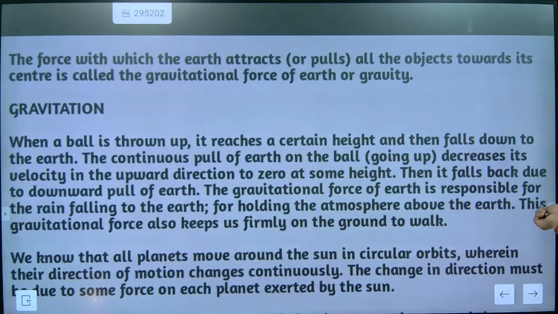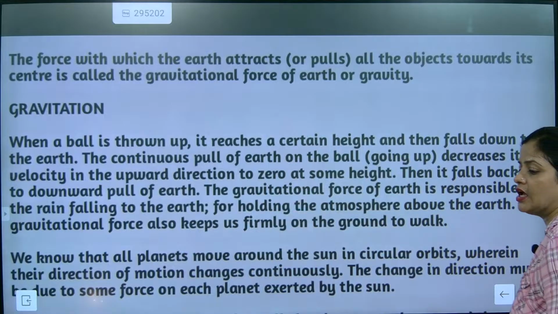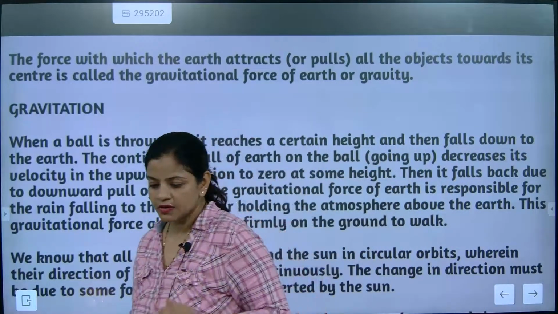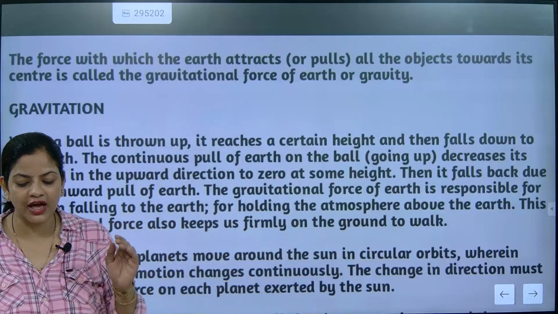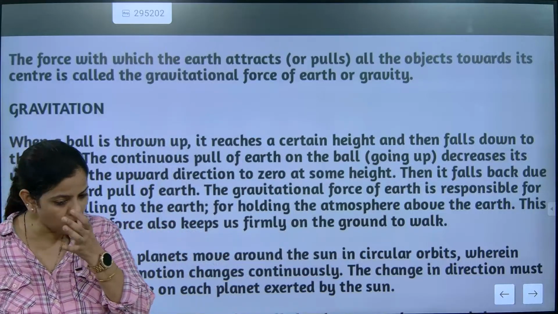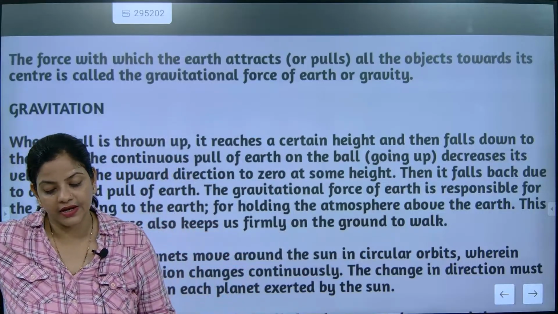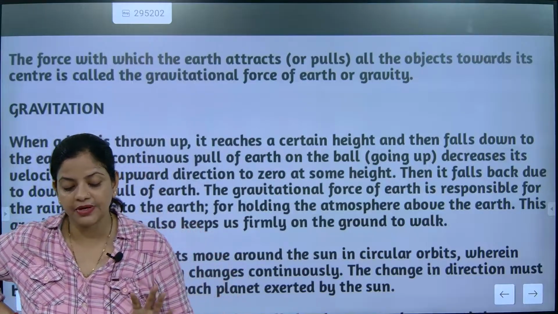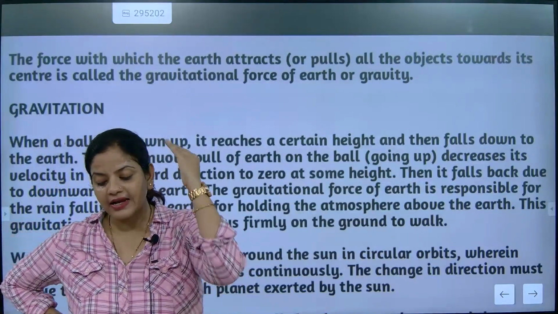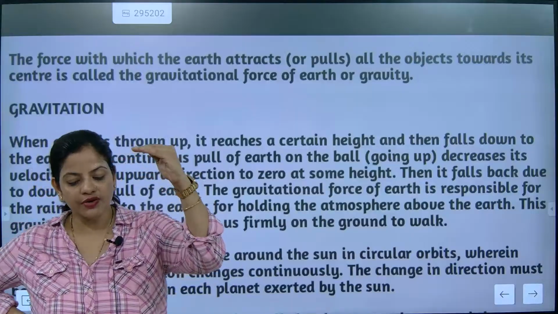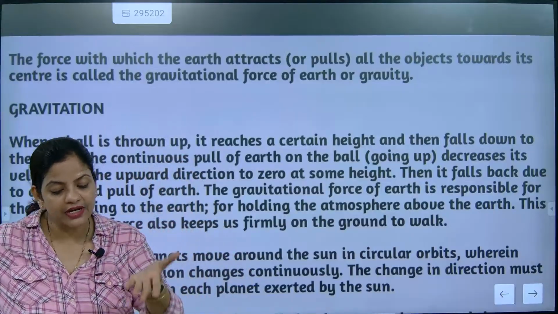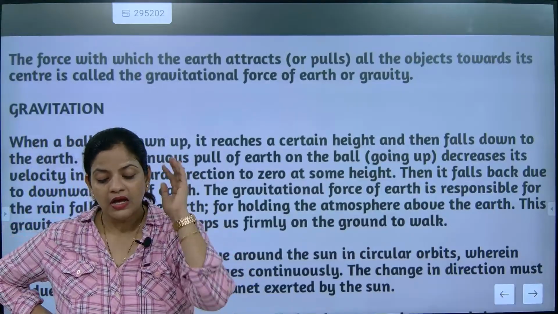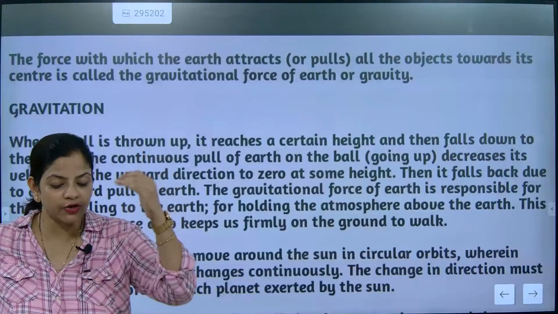After that, it will fall back due to the downward pull of the Earth. So first it reduces gravity and acceleration due to gravity. No, actually what is happening here is, understand this very nicely, beta. When the object is going up, the object will reach a certain height. At the time it is going up, what will happen? Gravity will continuously try to pull it down.